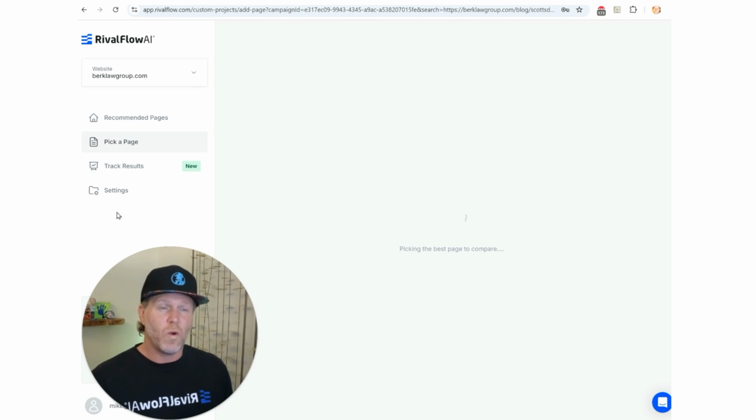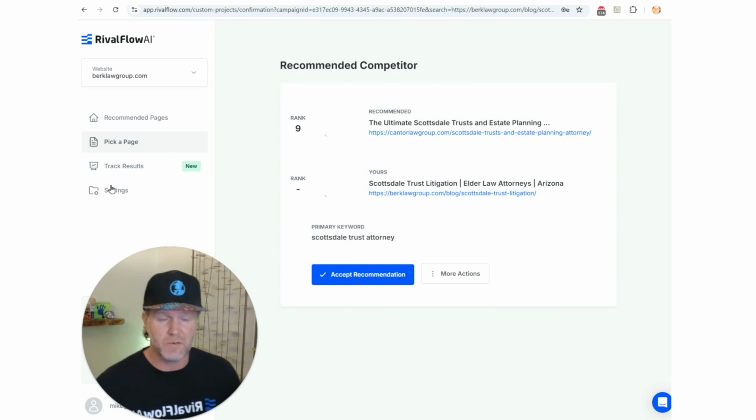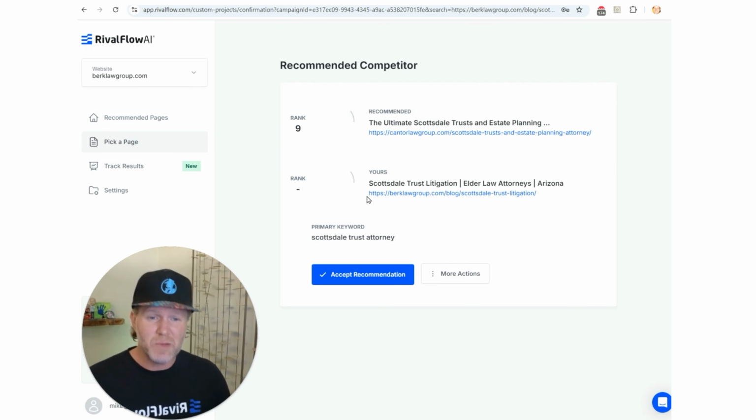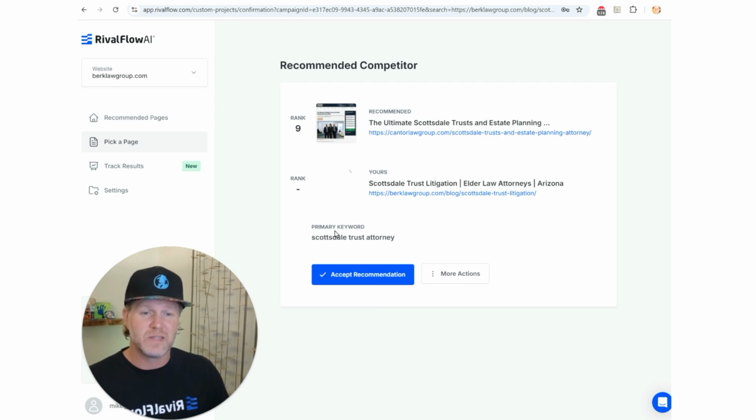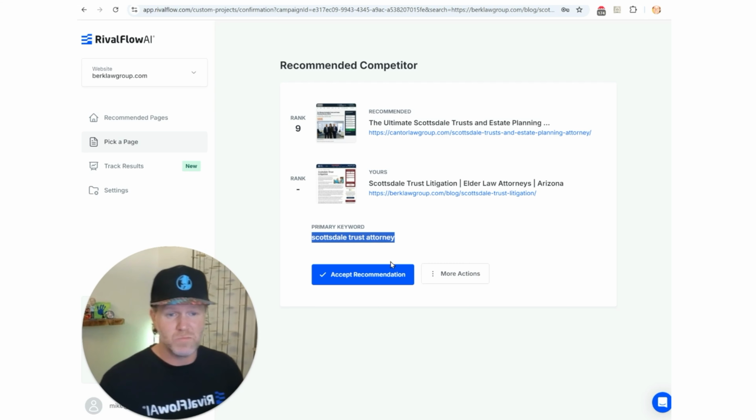Because what I typically say is that the idea behind RivalFlow is that we're riding the wave that Google's giving us. I'm talking about the wave of keyword authority, vectors, and that kind of thing. So what this thing is doing is just reading the page and figuring out what it should be topically authoritative on if Google were to be ranking it, right? So Scottsdale Trust Attorney is pretty darn good. It's right about exactly what they'd be wanting to rank on, right?